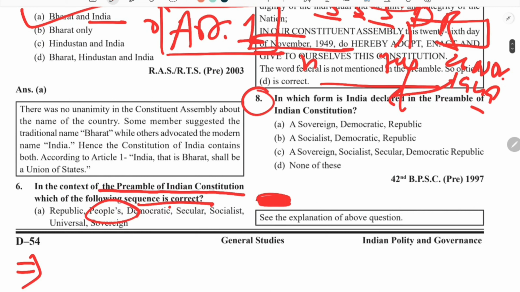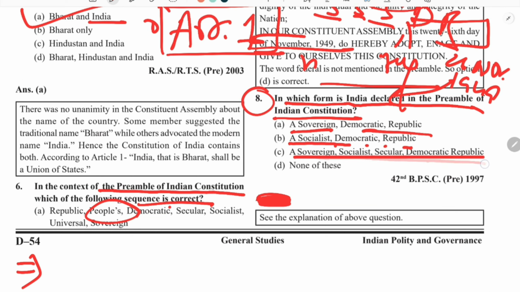Coming to the next question, in which form is India declared in the preamble of Indian Constitution? So we can say it is sovereign, socialist, secular, democratic republic. You have to be very careful about the words, because these words have been used. But if we come to option C, these words are also there: sovereign, socialist, secular, democratic, republic. So answer is C.